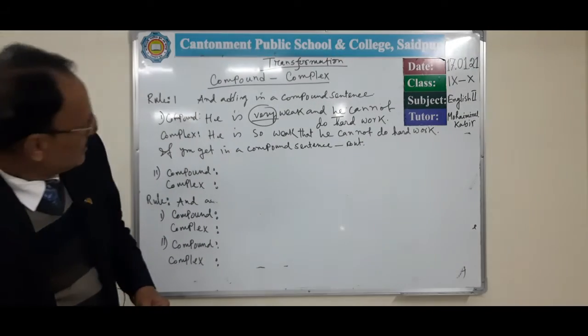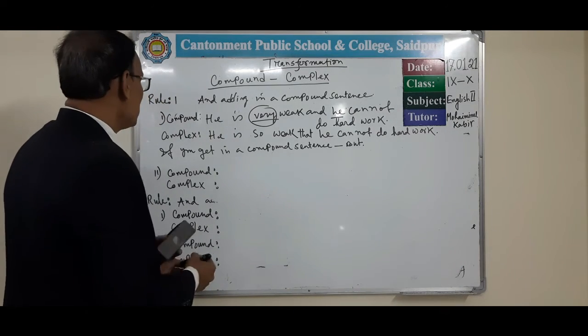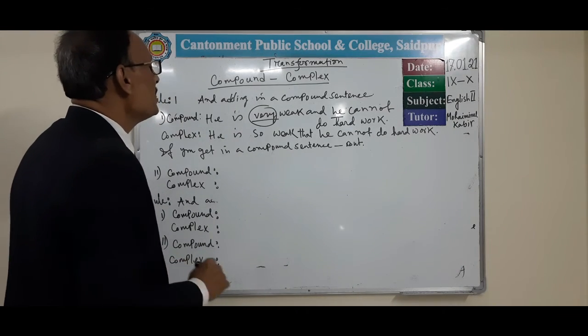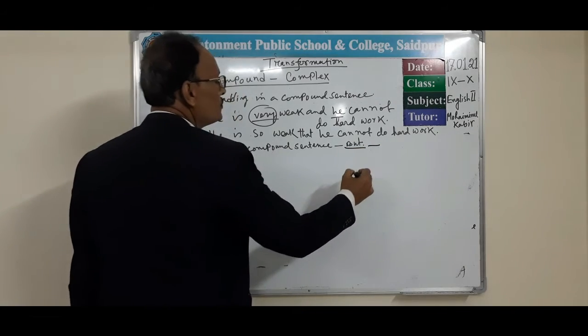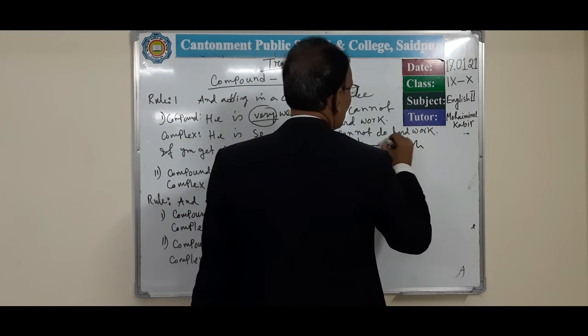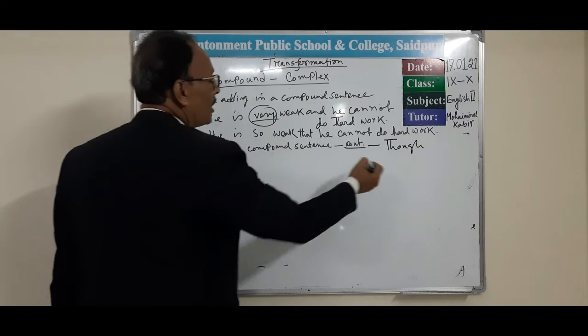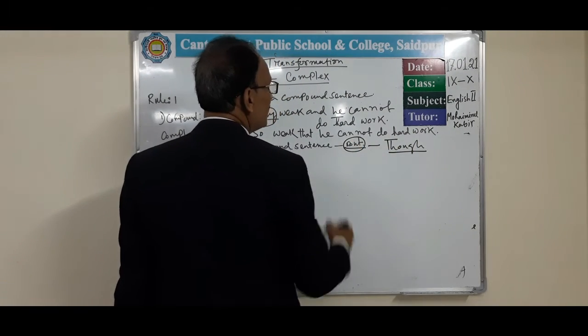If you get but, then whenever you transform it to complex, instead of but we have to use though. First of all, we have to use though and but will be omitted.